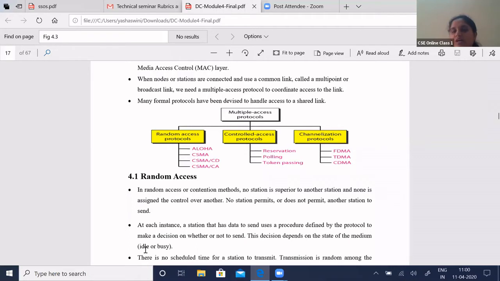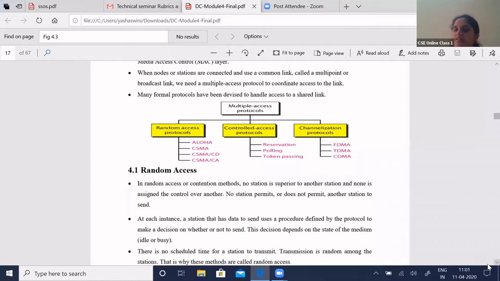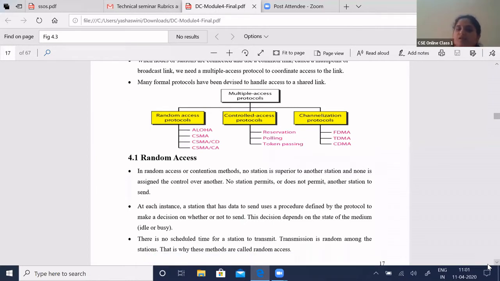The idle state is one where nodes are neither sending nor receiving data. If a station is in the busy state, it means it is either receiving or sending data. Based upon the states, you can decide which particular system can take the access.